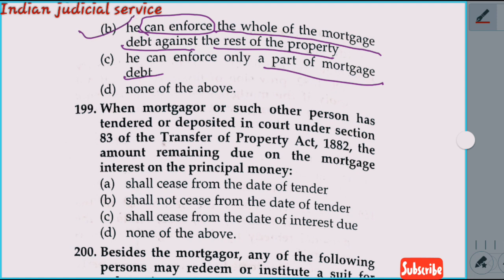So our answer here is option B, he can enforce the whole of the mortgage debt against the rest of the property.